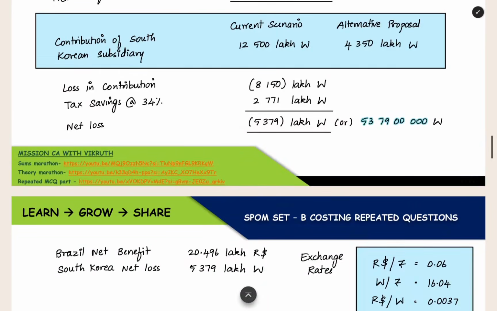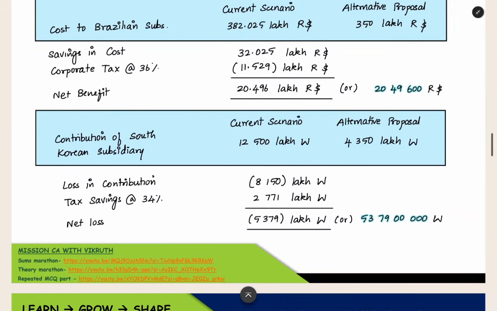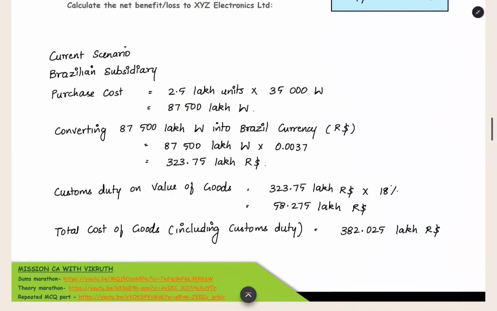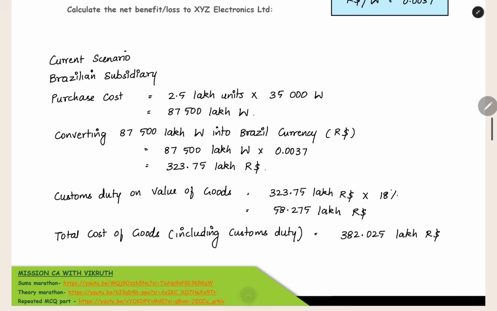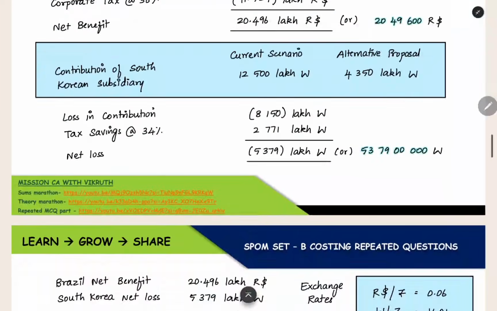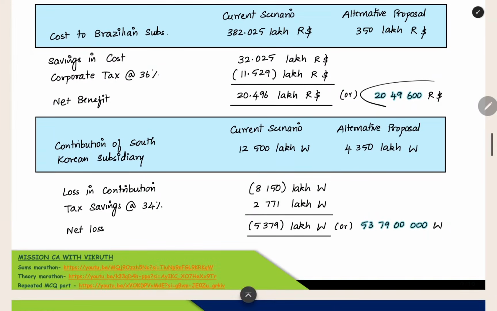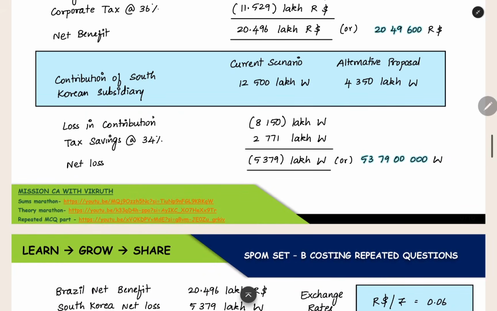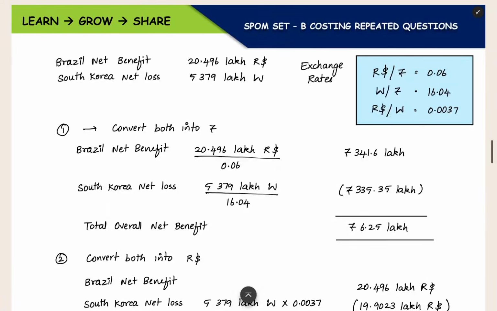Now, this is the most critical part of this question. Till now, we have done it very easily, just converting everything, and then finding out the cost before proposal and after proposal. Now we have to convert the loss or benefit which we are getting into the home currency. We are going to see the impact in the home country. The company is headquartered in Bangalore, so the home country is India. That is the country of the holding company. So we have to convert it into rupees finally. Whatever the loss or whatever the profit we are getting, we have to convert it into rupees finally.